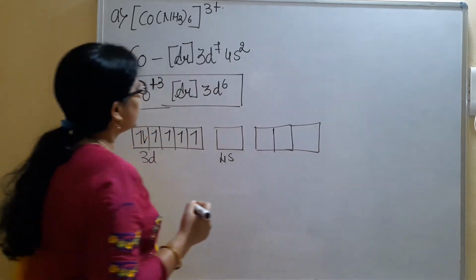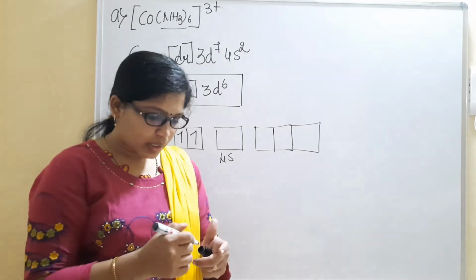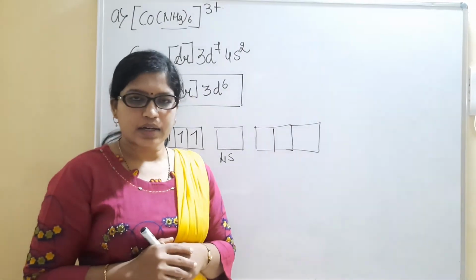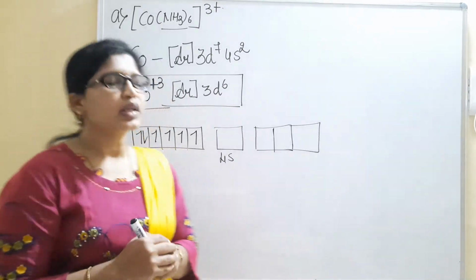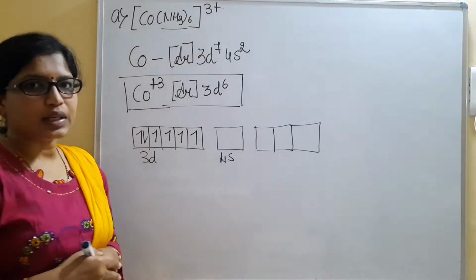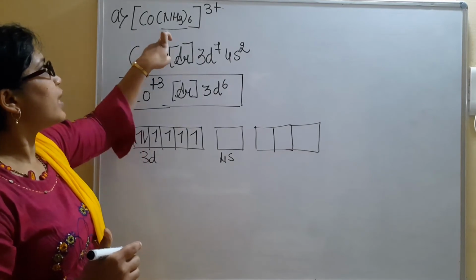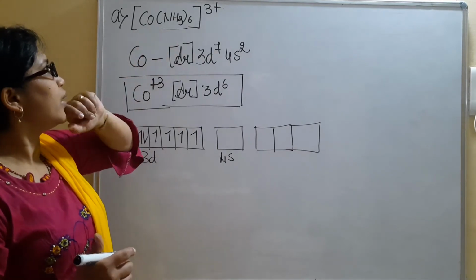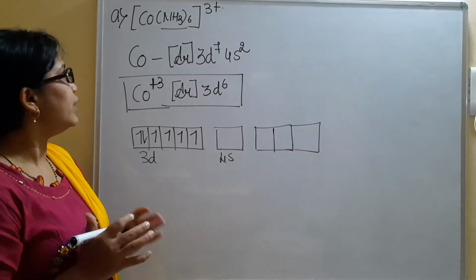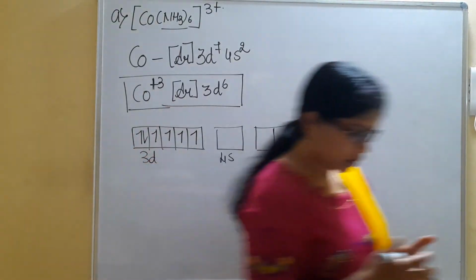Now see here, we have 6 ligands present in this complex. Ligands are, as I told you, electron donors to the central metal atom, through which a coordinate bond is formed. Here, 6 ligands are approaching the central metal atom. I must mention that ammonia, NH3, is considered to be a weak field ligand.